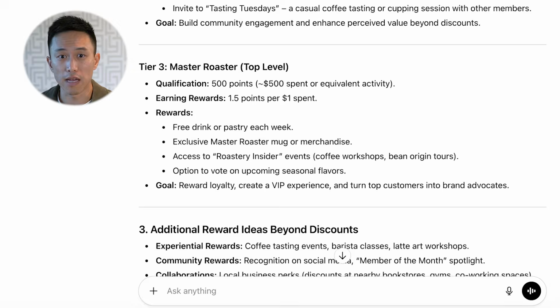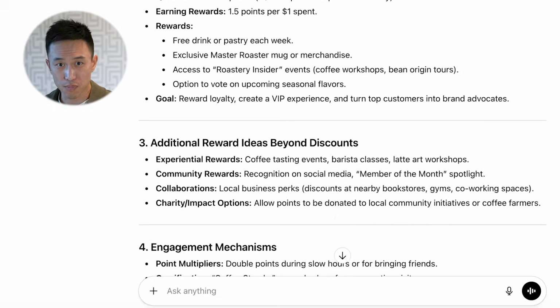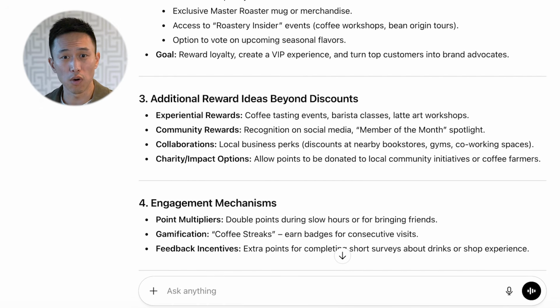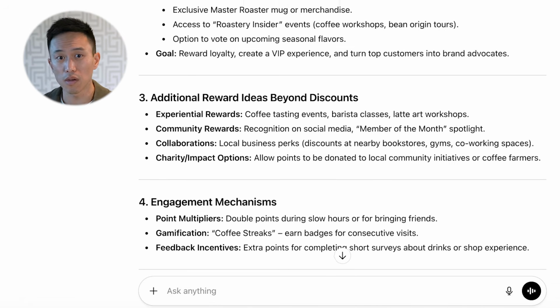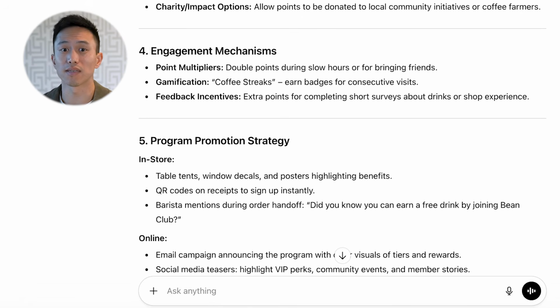And throughout this prompt, it also gives many different ideas aside from discounts. Experiential events, coffee tasting events, roasting events are also very important for us to create a sense of community. And that community is what gives a sense of belonging, which is critical in today's age where everything is digital.